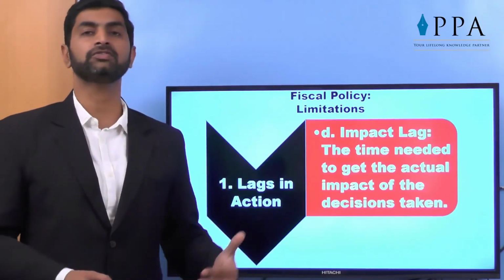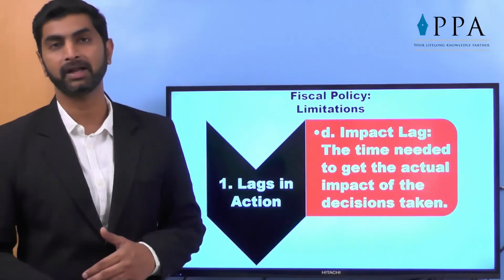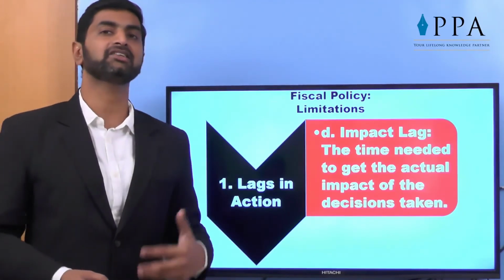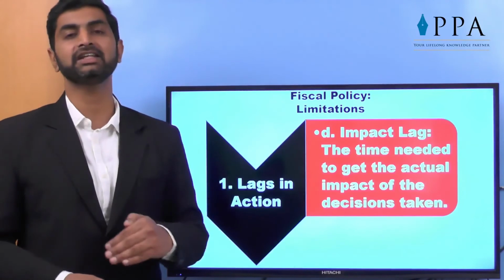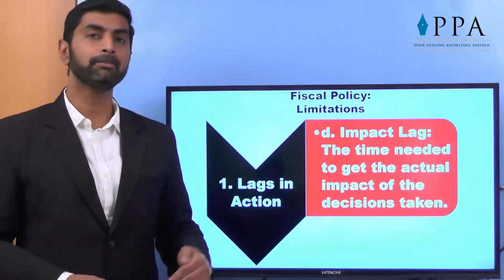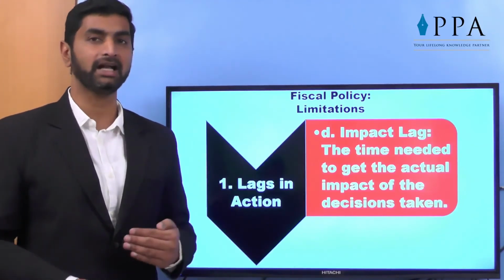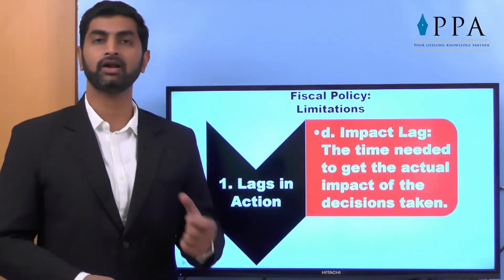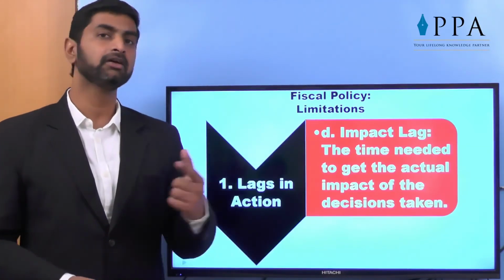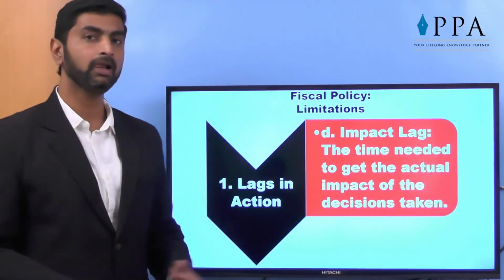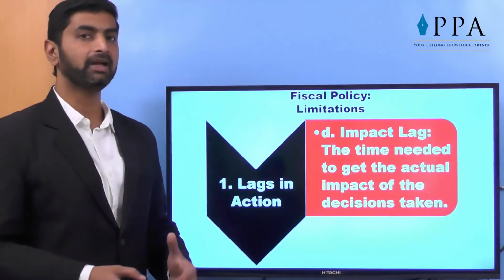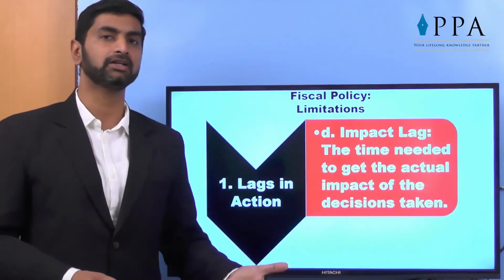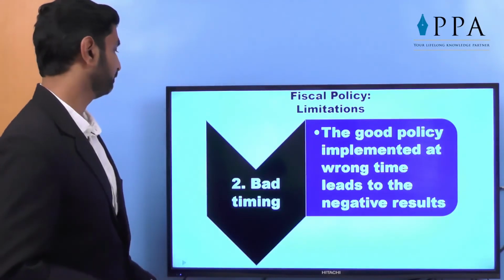It takes a lot of time to know the exact impact. Whenever new taxes or a new act comes in, obviously there is resistance to that act. It may take 10 or 15 years to get the actual impact. These lags have to be taken care of by the government while implementing the policy, and they make it very difficult to implement a new policy.